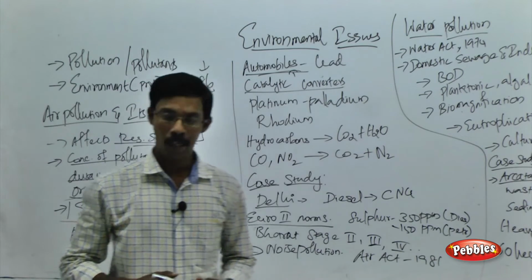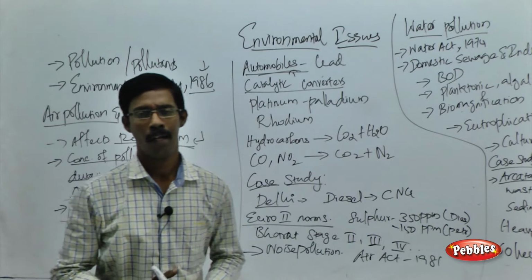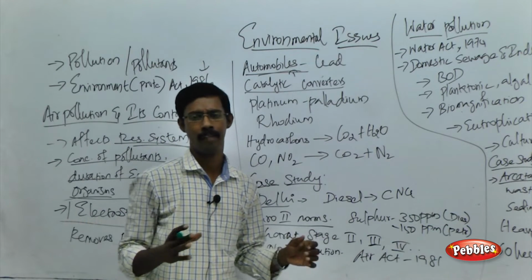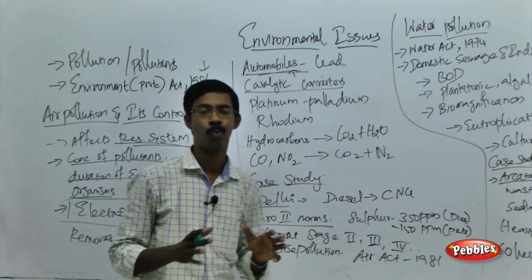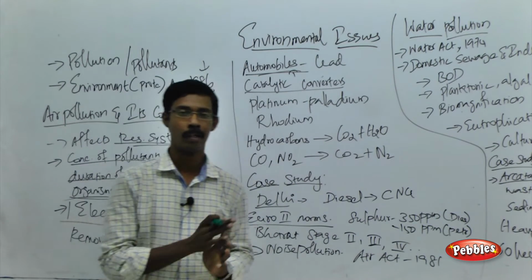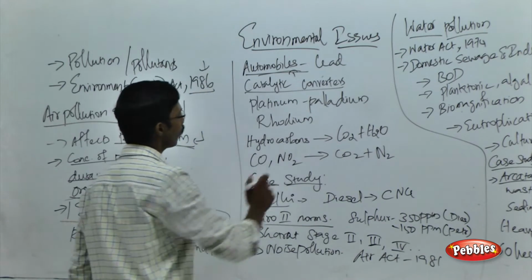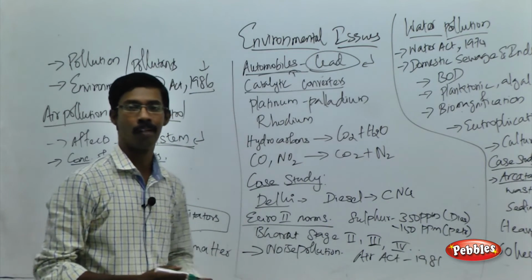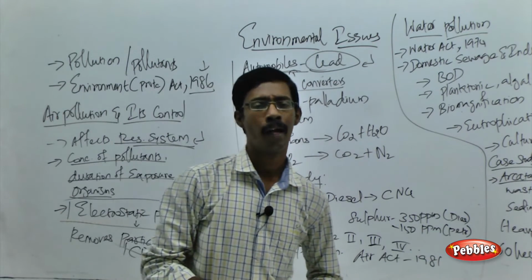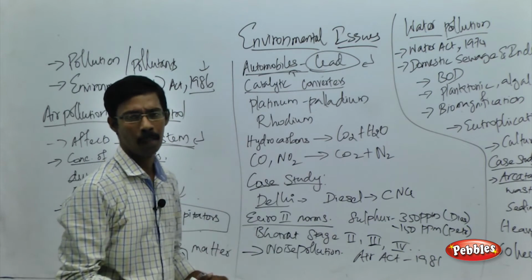Apart from industries, automobiles are the second major cause of air pollution. We are releasing tons of gases or pollutants into the atmosphere through automobiles. Lead is one of the major pollutants that causes harmful effects to the animal body. And how do we avoid lead?